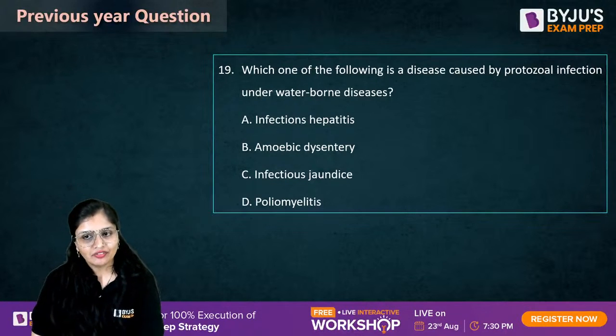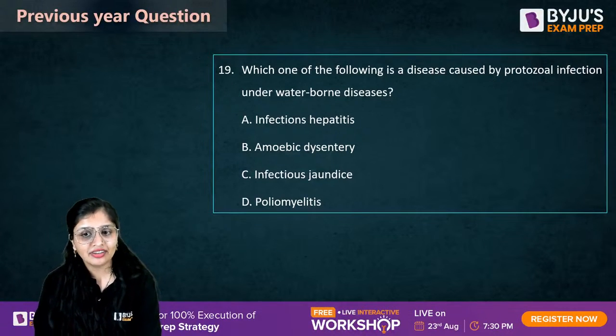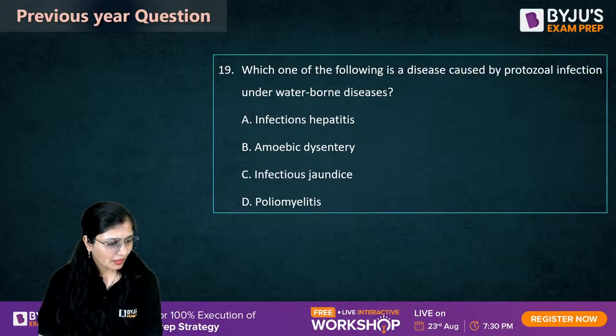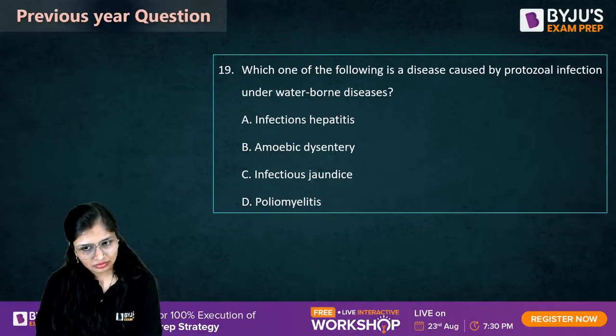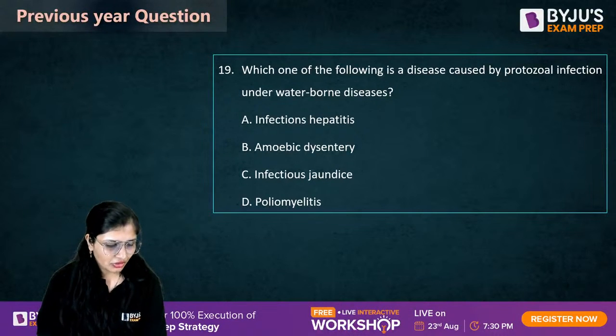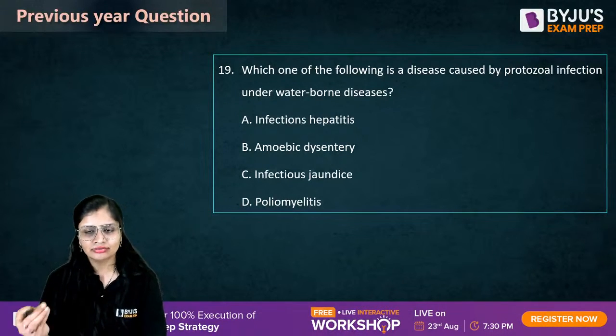Question number 9. Which one of the following is a disease caused by protozoal infection under waterborne diseases? Which one are you talking about? Kindly tell the number also.